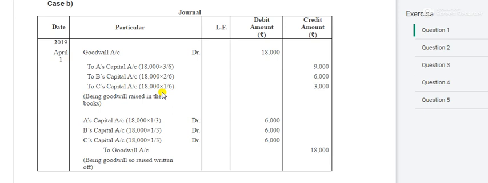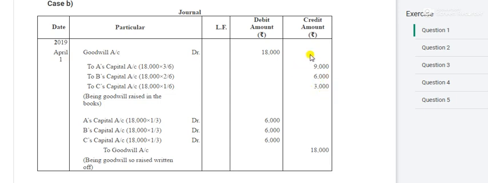If I am raising some asset, some goodwill in this year, definitely the goodwill account is to be debited. An asset always has a debit balance. Goodwill account debit to A, B, C, 18,000, you will divide it in the old ratio, which is 3 to 1, and you will get your goodwill.